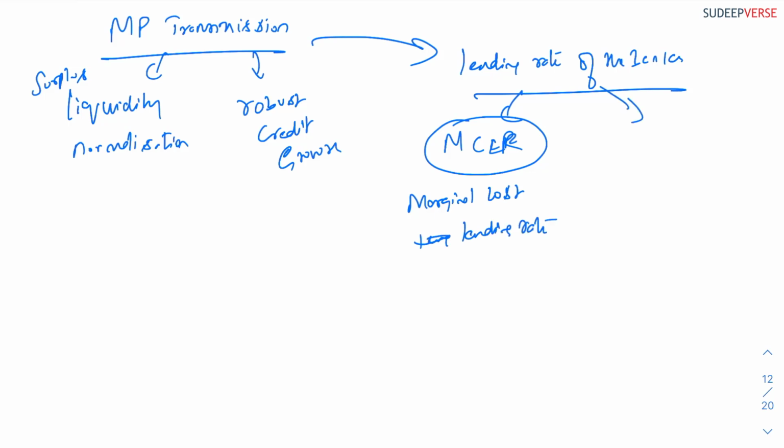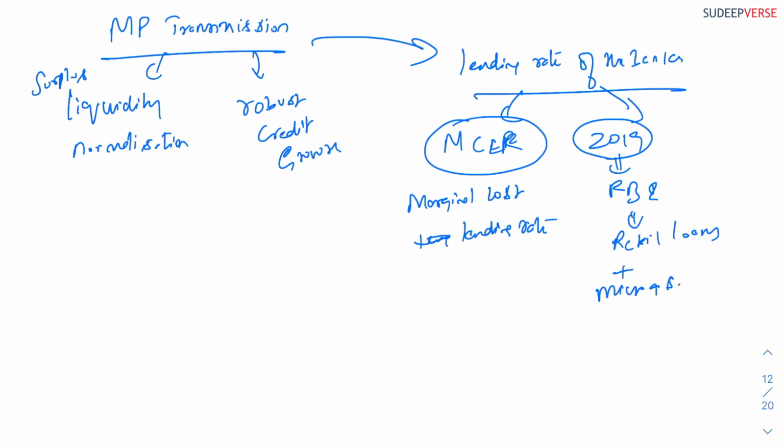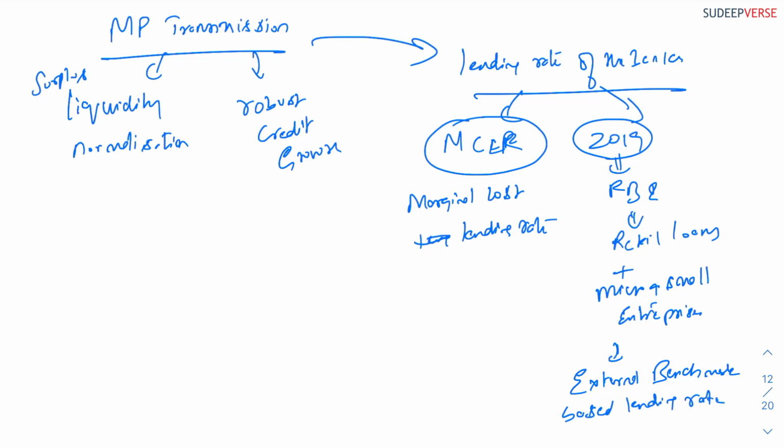Now, in 2019 the RBI mandated that retail loans plus loans for micro and small enterprises must be linked to something called an external benchmark based lending rate. This I'll call EBLR, and this I'll call MCLR.